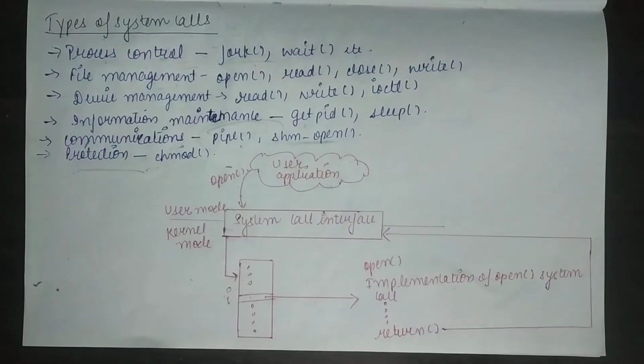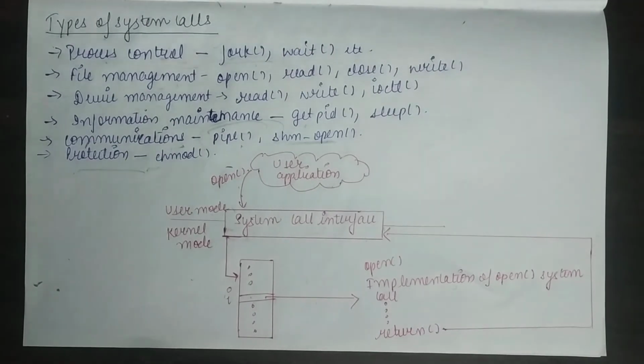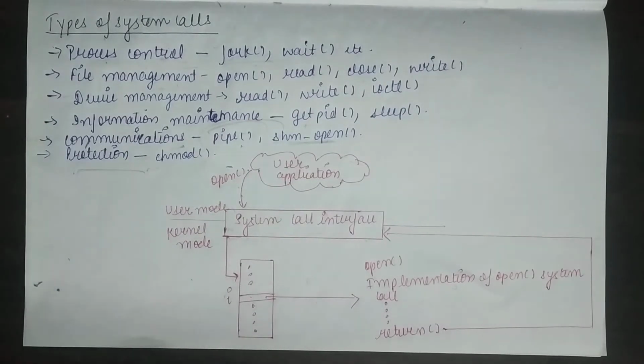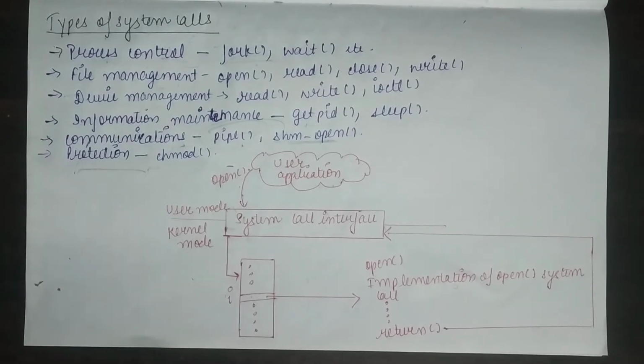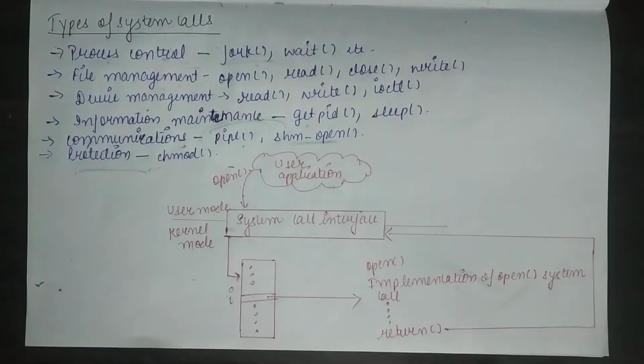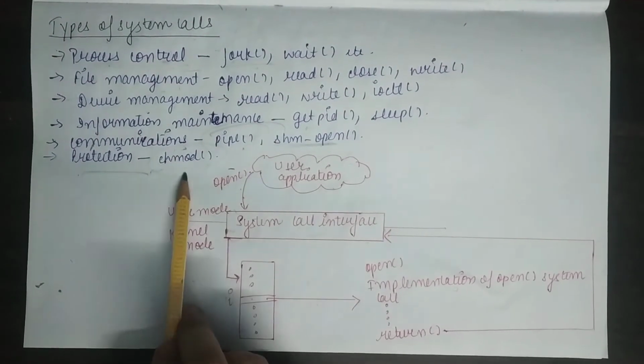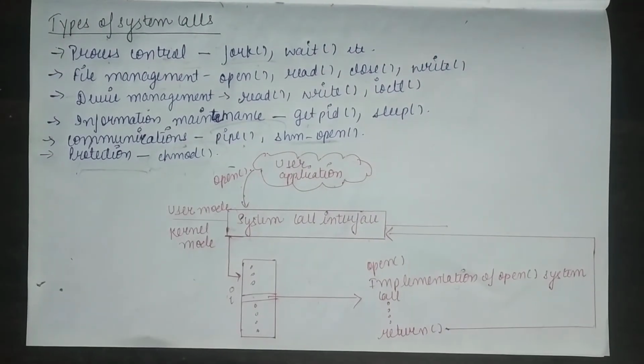Now the next one is protection. Protection means it provides a mechanism for controlling access to the resources provided by a computer system. In this category, we have system calls like set permission and get permission, which manipulate the permissions of the resources. Similarly, you have the chmod system call in the Unix operating system for the same.